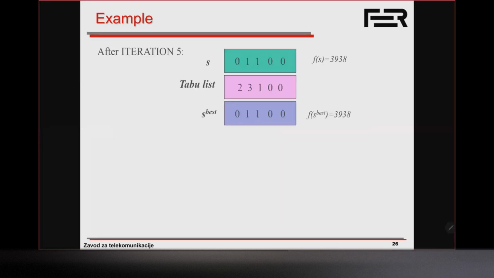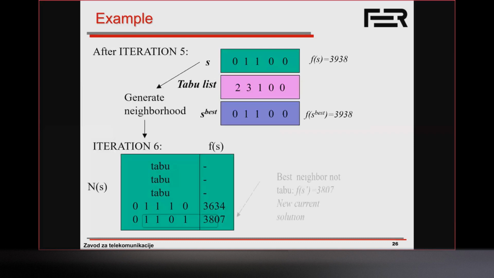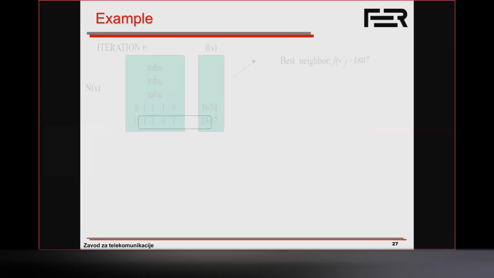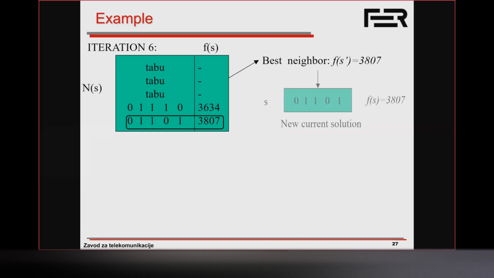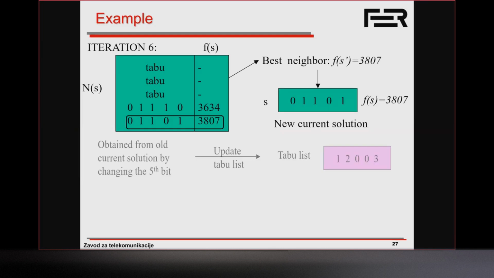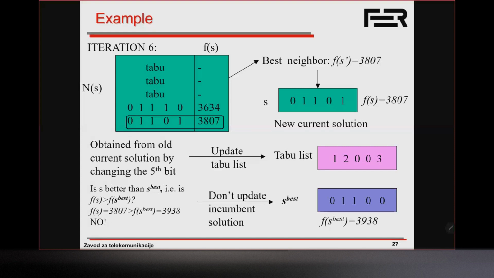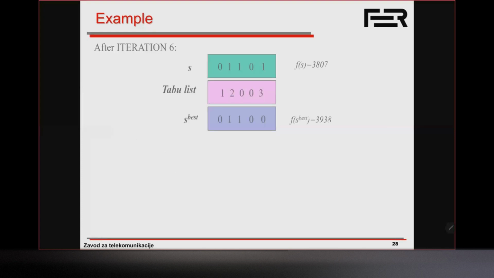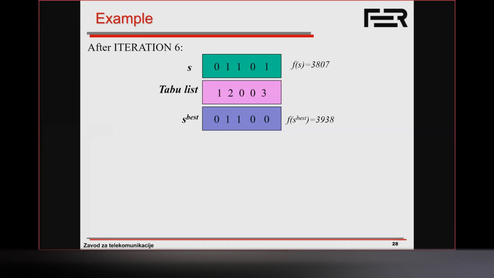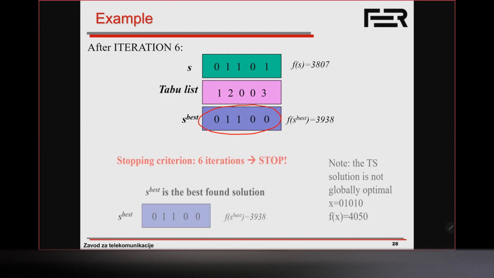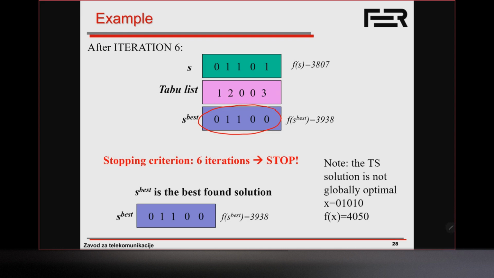Okay, and after iteration 5, I'm going to just quickly click through this, since this is all the same logic. So after iteration 6, which is obtained by flipping the fifth bit, we check whether the solution is better. No, it's not. And after iteration 6, this is our incumbent, or best, solution. Our taboo list is shown here, and our current solution. We said the stopping criterion was going to be 6 iterations, so this is the best solution we have found so far, which again is not the globally optimal solution in this case.